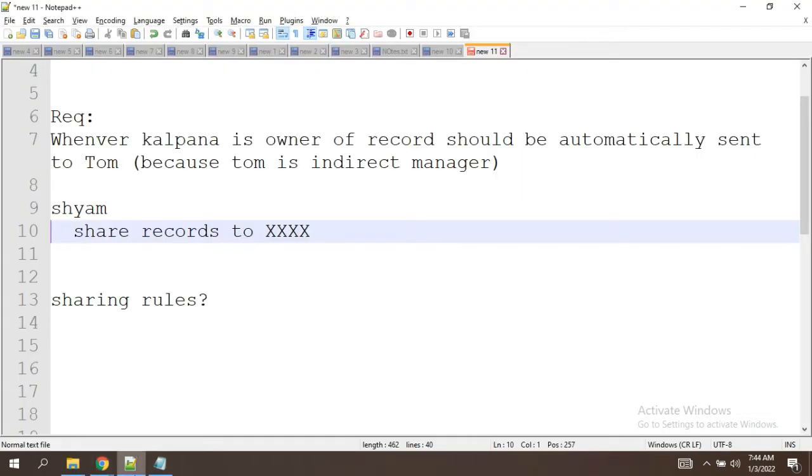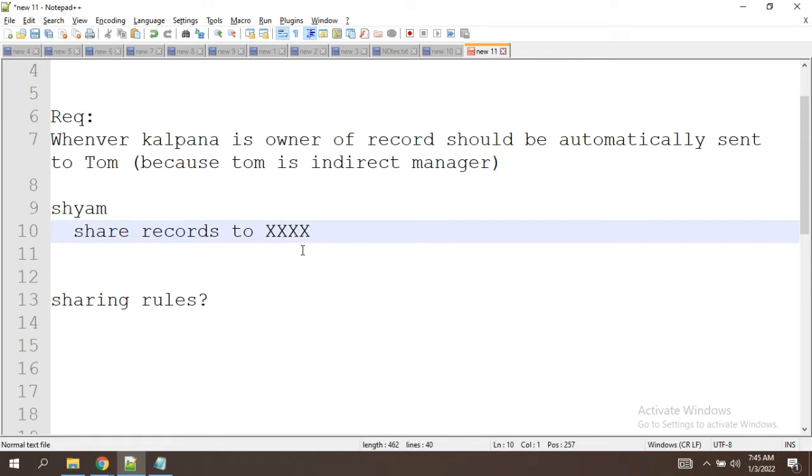You understood, no? For what reason we use sharing rules? What do sharing rules mean? This is mostly asked in all interviews. Everyone will ask you whether you are aware or not. Sharing rules. So, sharing rules is something where we share the records based on the owner or based on some conditions to the other roles and subordinates and even public groups.